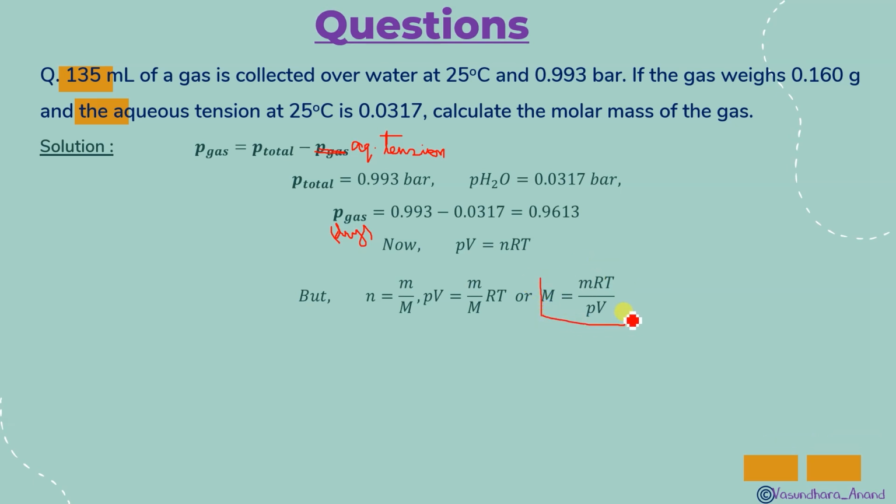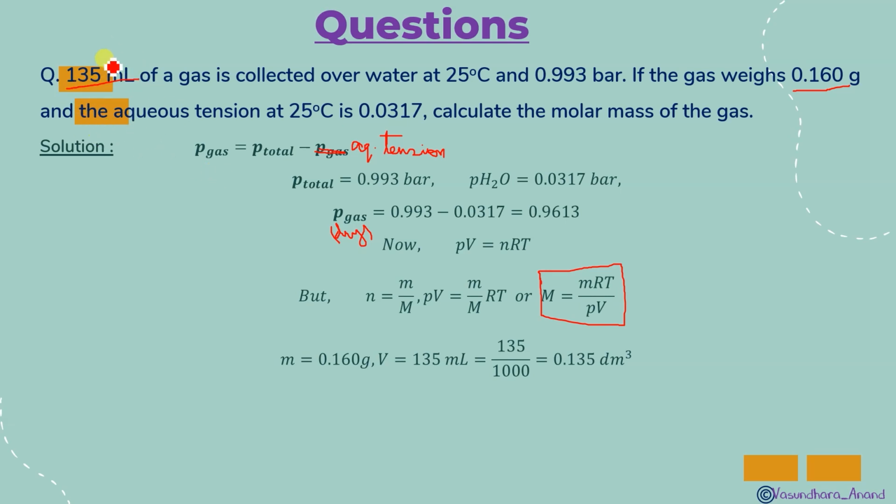Molar mass is equal to the weight of the gas times RT, upon the pressure of the gas and the volume of the gas. So everything is given. Just put the value and get the answer. Mass is given, 0.160. Here it is the gas weight. Yes. Volume is given, 135 ml.